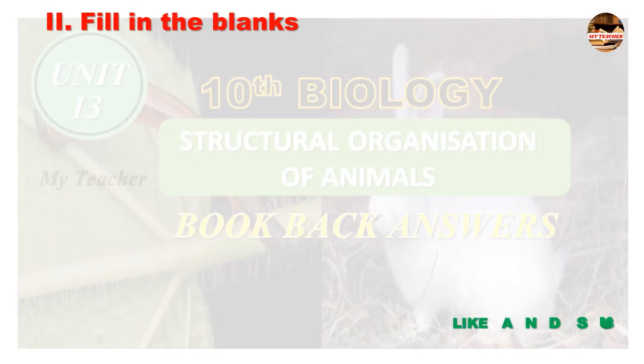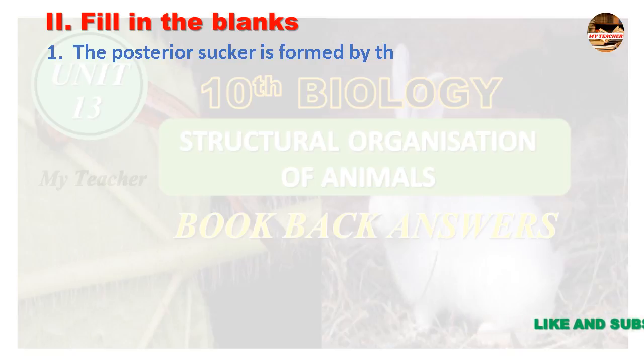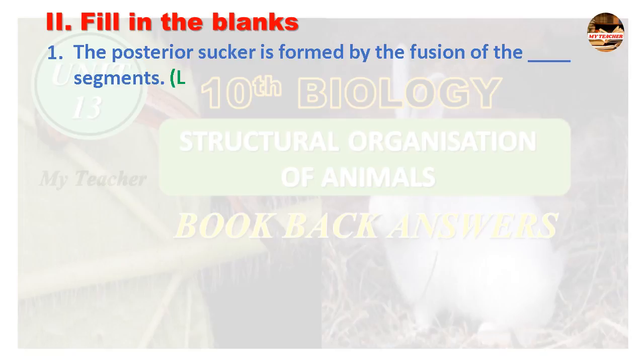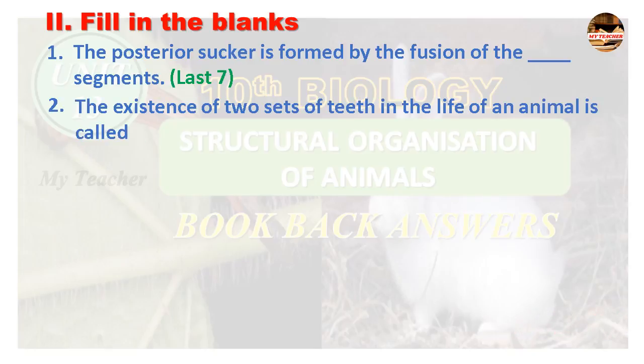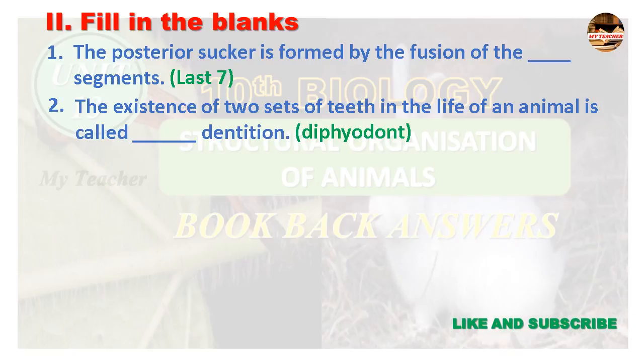Fill in the blanks. First one, the posterior sucker is formed by the fusion of the dash segments. Answer last 7. Second question, the existence of two sets of teeth in the life of an animal is called dash dentation. Answer diphyodont. First set is milk teeth, second set is permanent teeth.